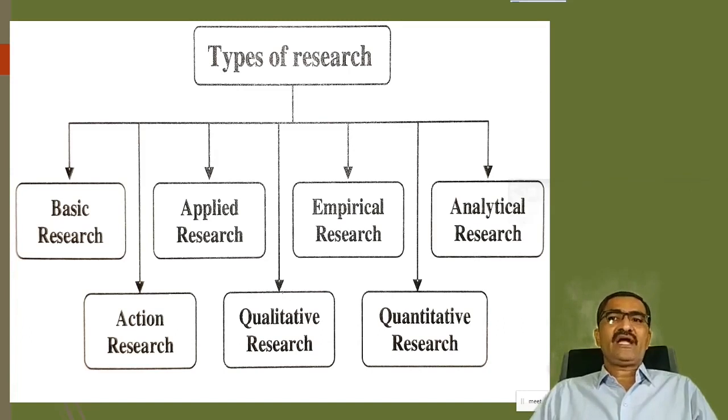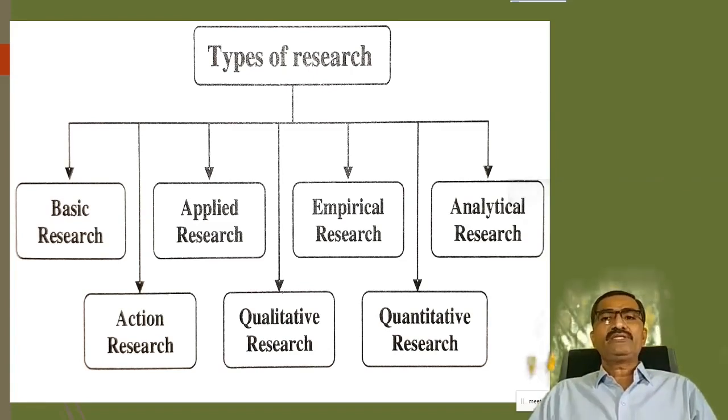Analytical research is where analysis is done. Action research is just like a case study, where a case study is considered. Qualitative research is where we think about the qualities of something that is written or available in oral form.